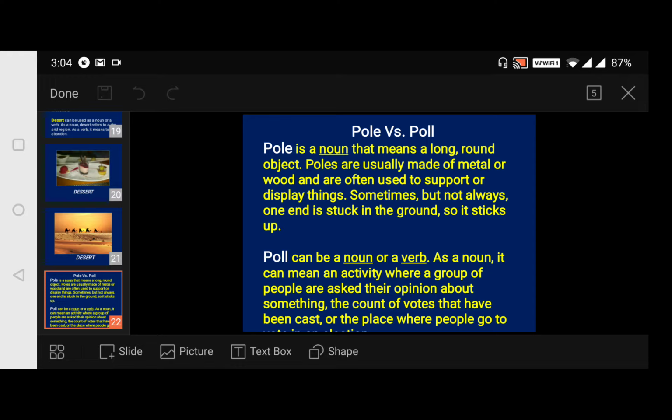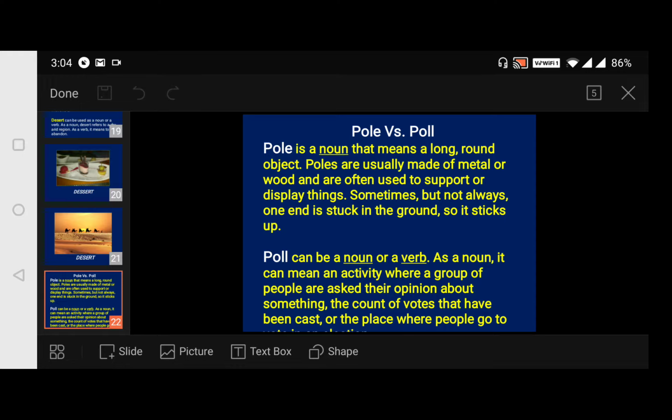Now coming to pole versus poll. Pole is a noun that means a long, round object. Poles are usually made of metal or wood and are often used to support or display things. Sometimes, but not always, one end is stuck in the ground, so it sticks up.